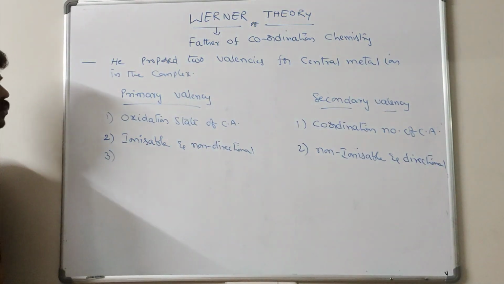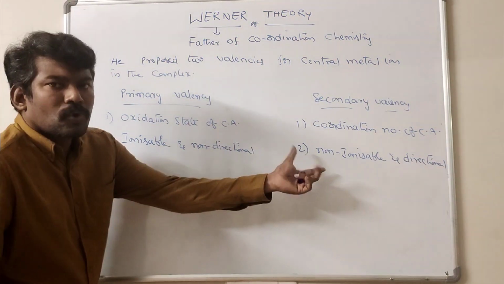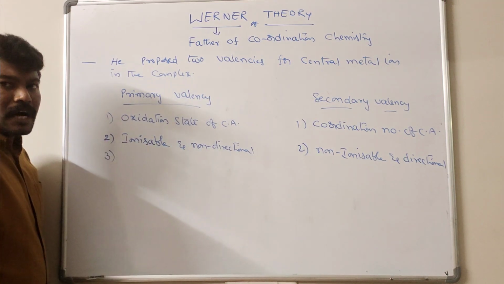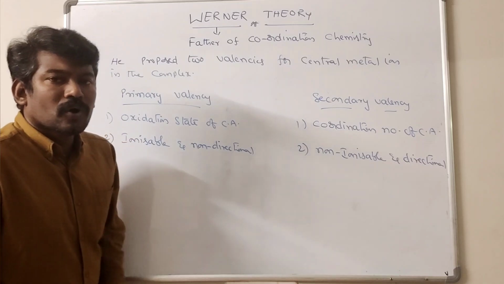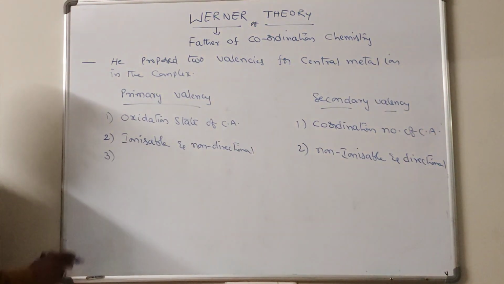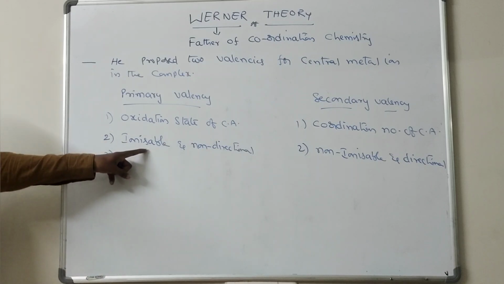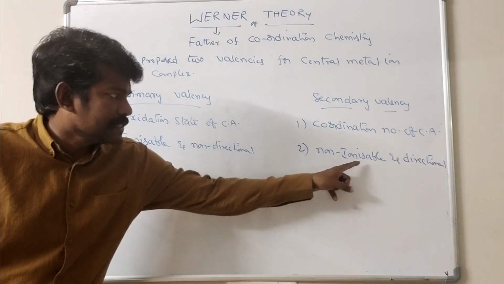According to this point, complex compounds contain two types of bonds: ionic bonds and coordinate covalent bonds.